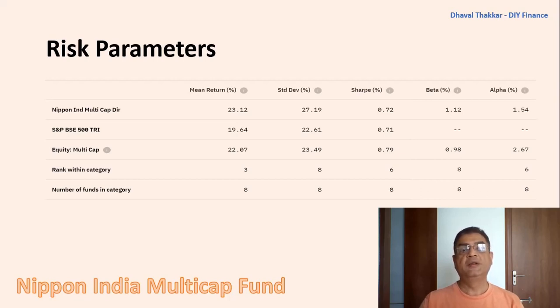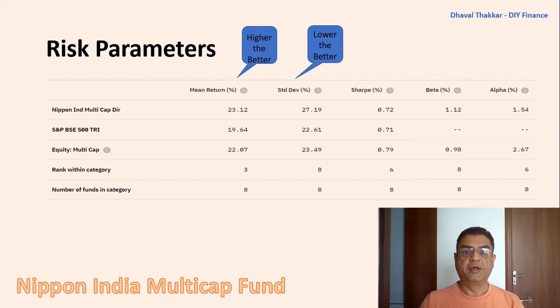First, mean return, that is the average return in a year, which is 23.12, which is higher than both the category average and benchmark. Here, higher the value is better. Second, standard deviation, that is a tool to measure how much the return has deviated away from the mean returns, which in this case is 27.19 and is more than both the benchmark index and the category average. Here, lower the value is better.